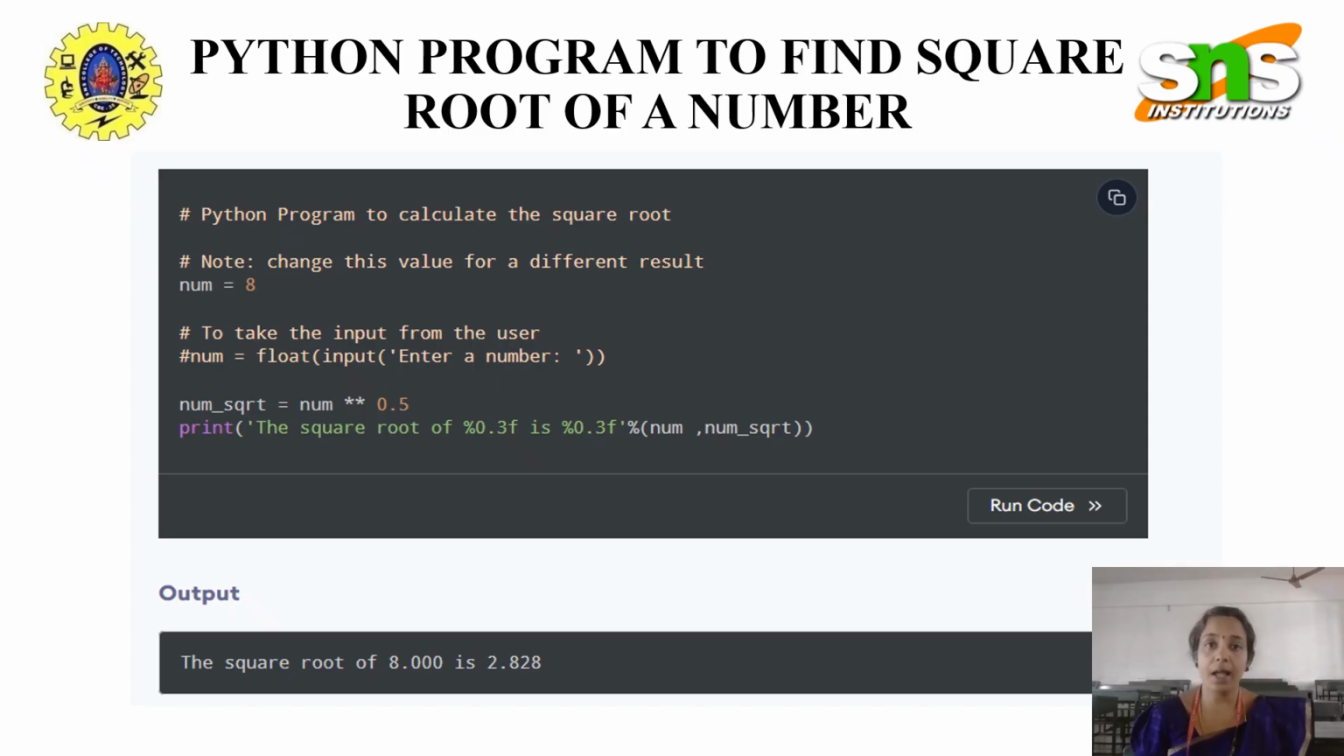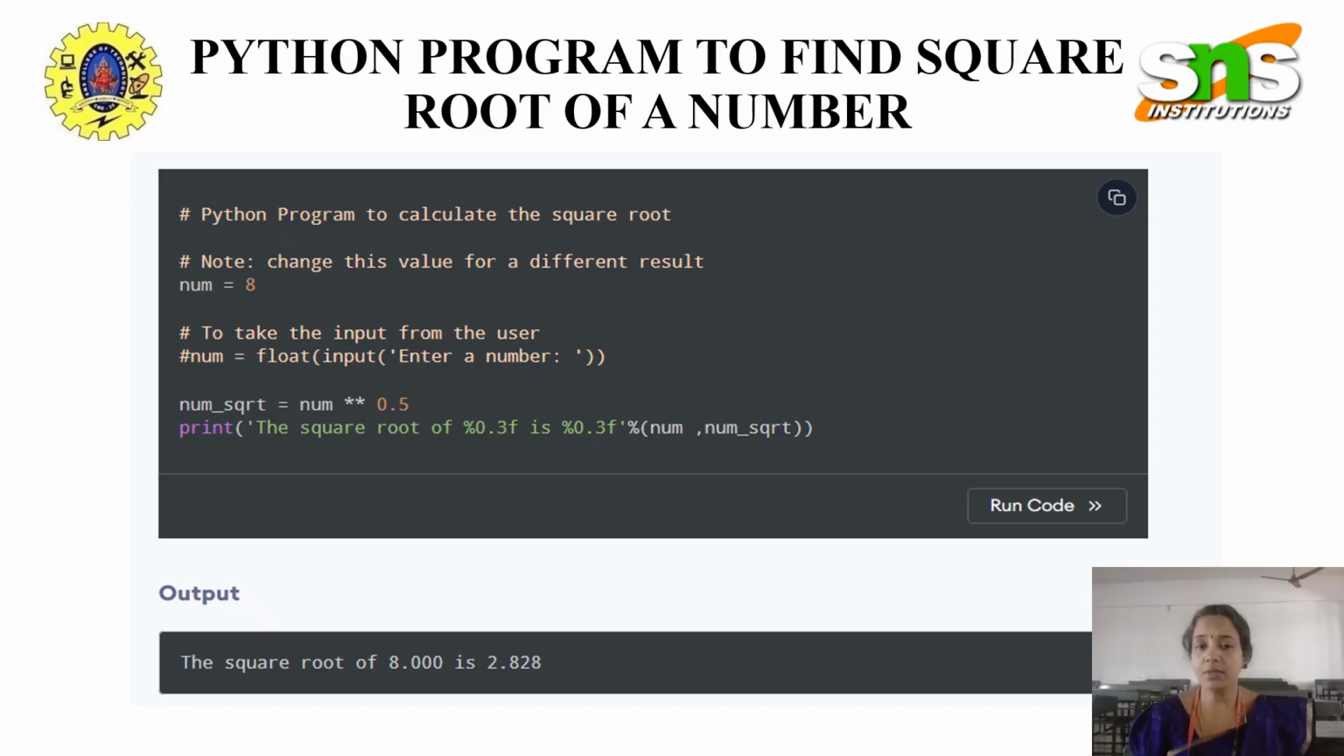So num is equal to 8. I have to find the square root of this number, which is nothing but the power of 1 by 2. I know that very well. So num_sqrt = num ** 0.5. Whenever I use a single asterisk in Python programming, it means a multiplication operator. Whenever I use a double asterisk in Python programming, it means an exponent. So exponent 1 by 2 means exponent 0.5. That is what I have given here.